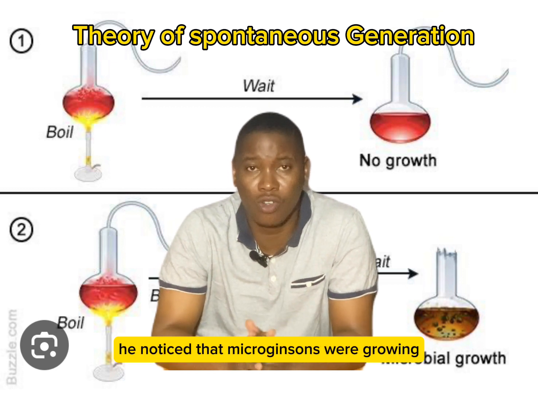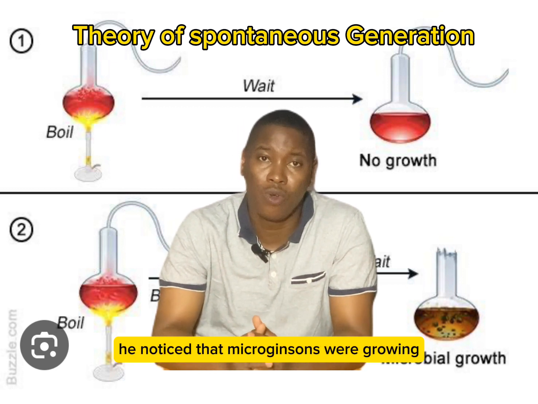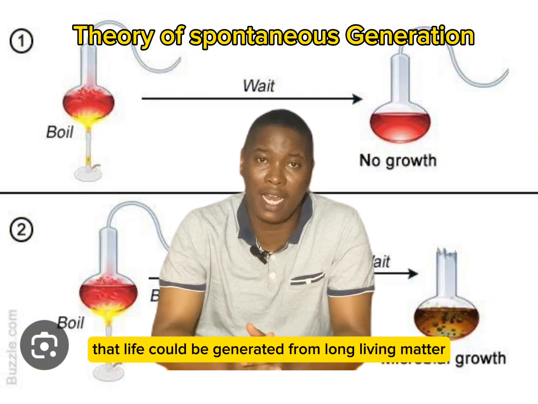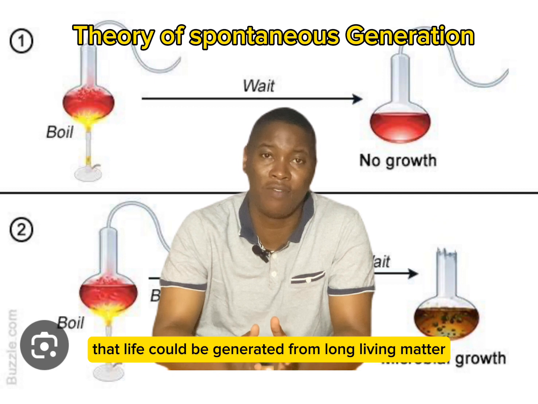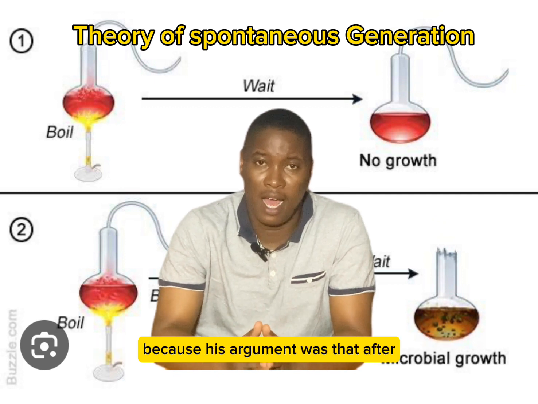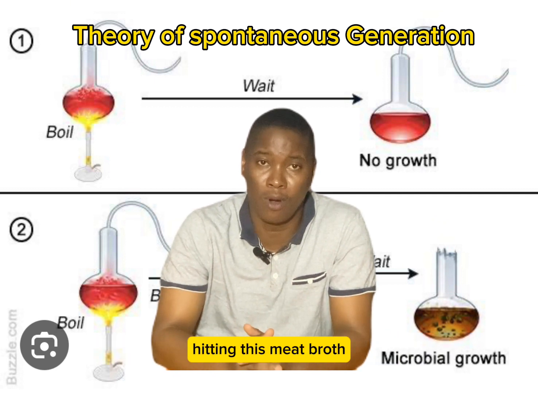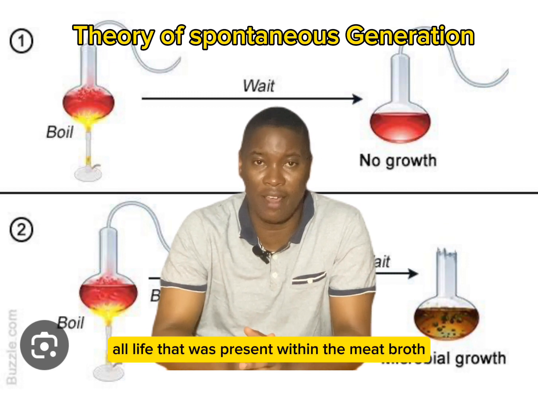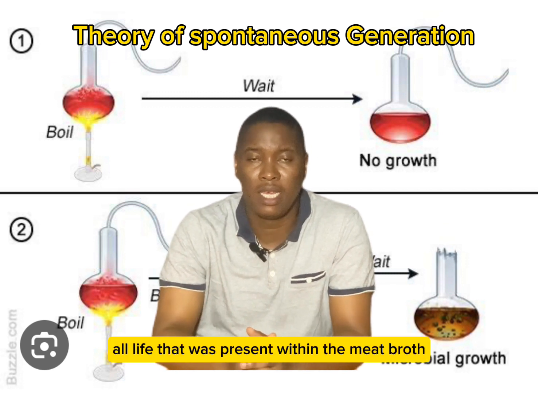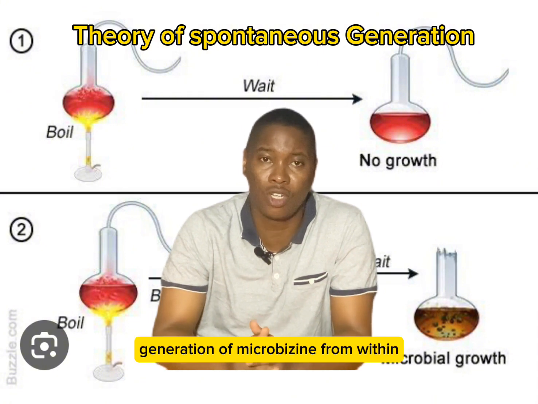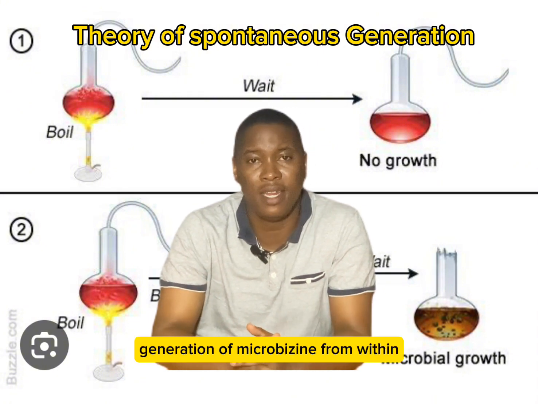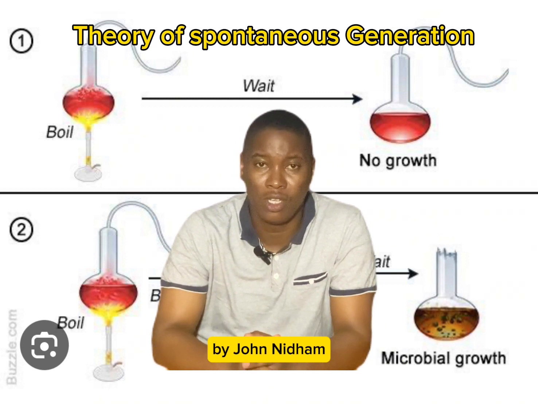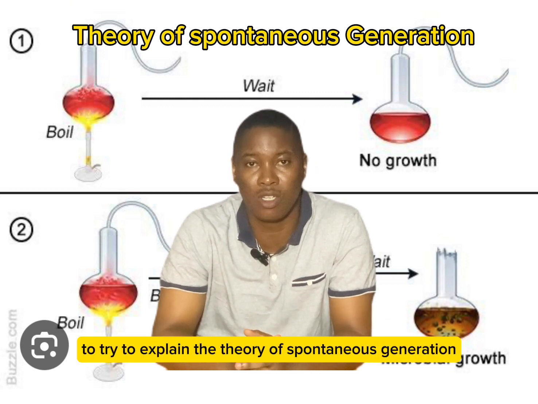And after a few days, he noticed that microorganisms were growing within this meat broth. And to him, this was proof that life could be generated from non-living matter, because his argument was that after heating this meat broth, without opening it to air, he had killed all life that was present within the meat broth. Yet there was the generation of microorganisms from within the meat broth. This was an experiment that was done by John Needham to try to explain the theory of spontaneous generation.